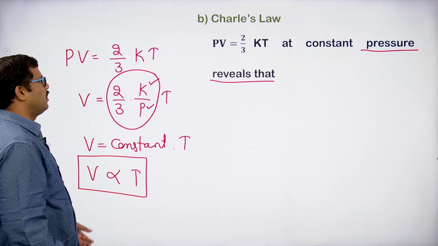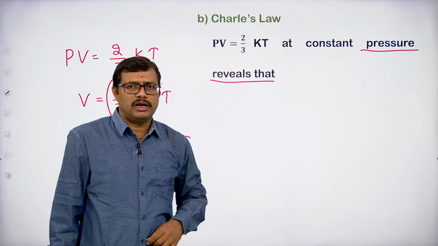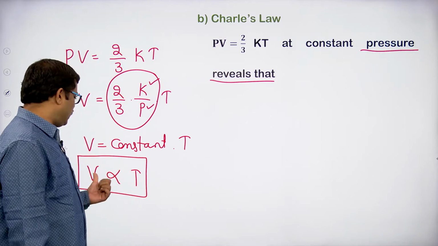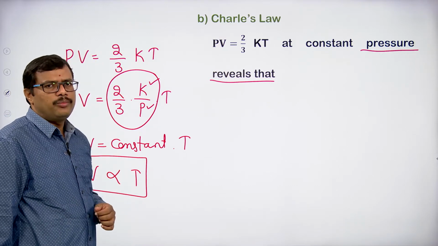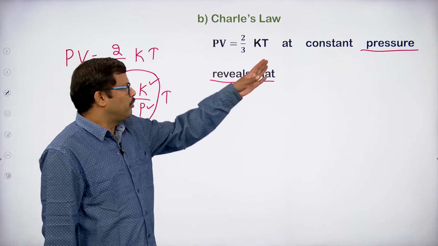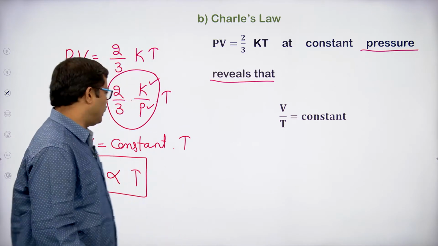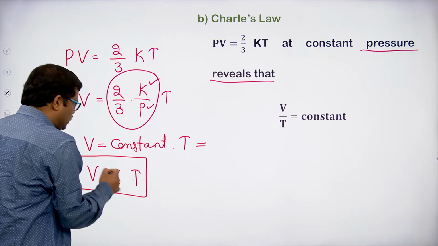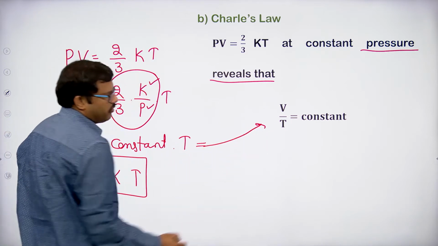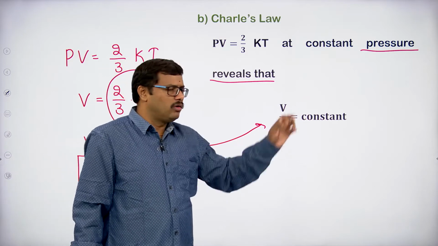So, automatically for a fixed amount of a gas, if we are going to keep the pressure as a constant, we can derive the equation as V directly proportional to temperature T. Okay. So, by keeping the pressure constant, what do we get? We get V by T equal to constant. That is to say that in this equation, if I am bringing the T to this side, automatically we get V by T equal to constant.